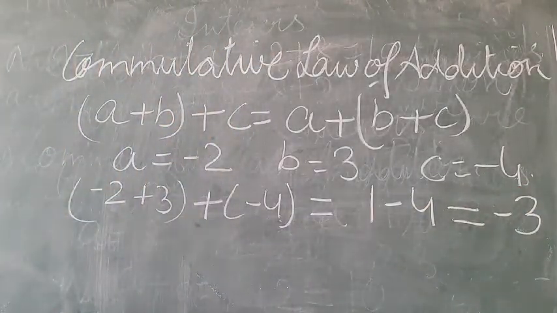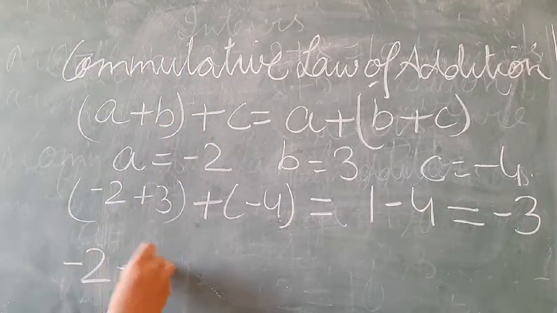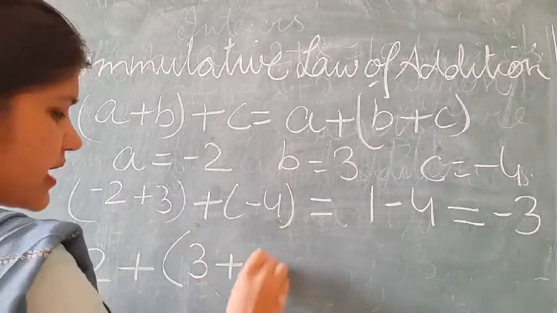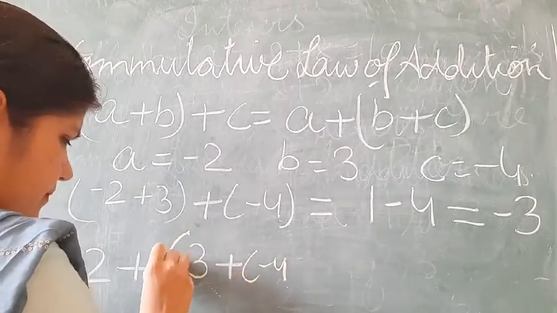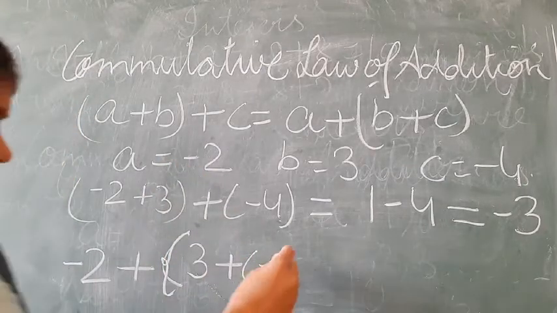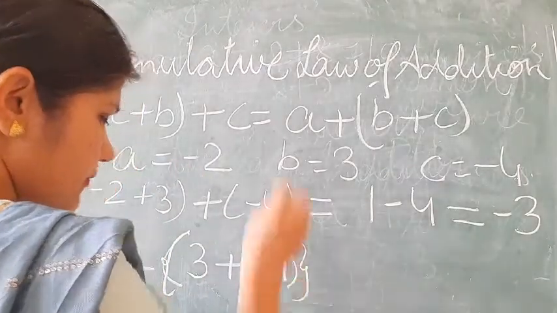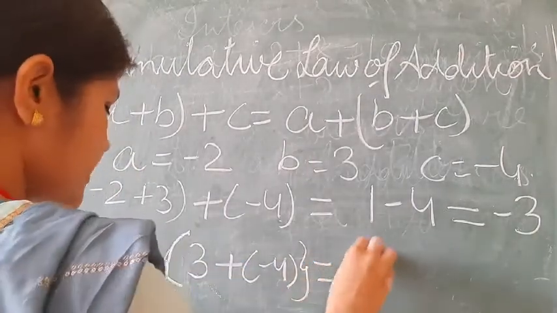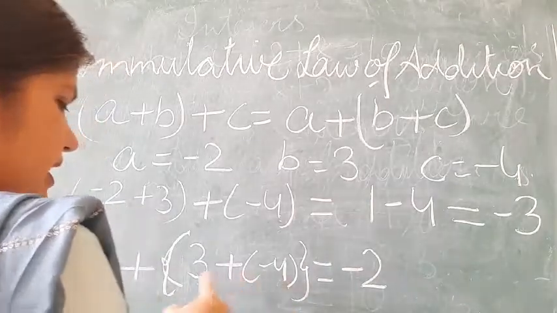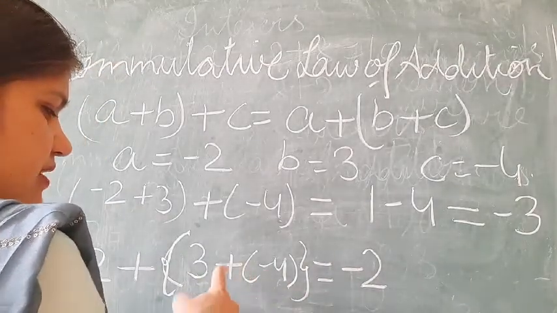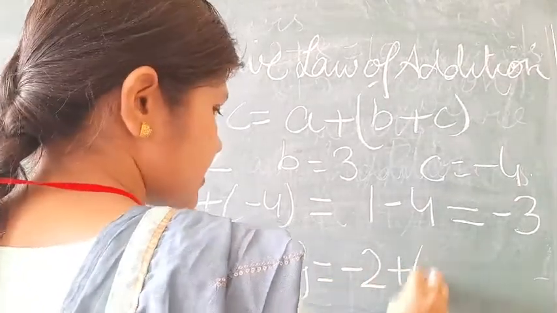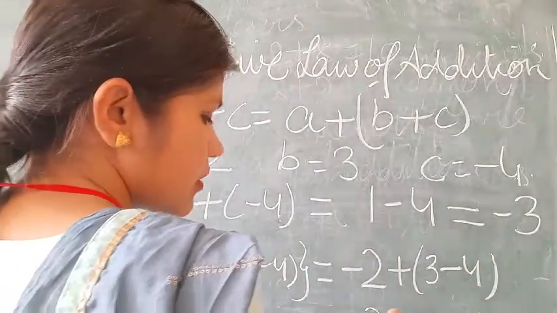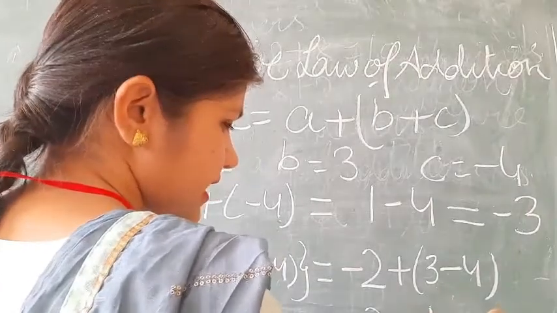And also, A is minus 2, plus B is 3, and C is minus 4. If we have to use two brackets, then we use two different brackets. This is the middle bracket, this is the small bracket. Minus 2 plus 3 minus 4. Minus 2 minus 1. It is again minus 3.